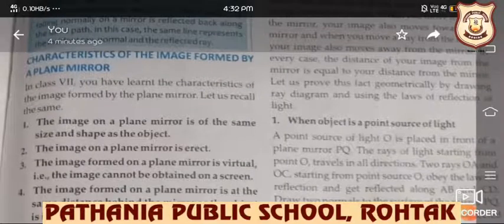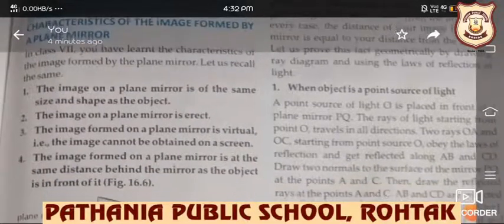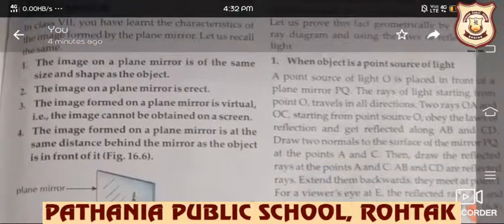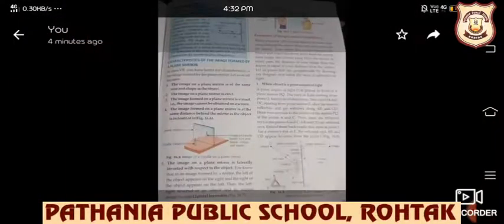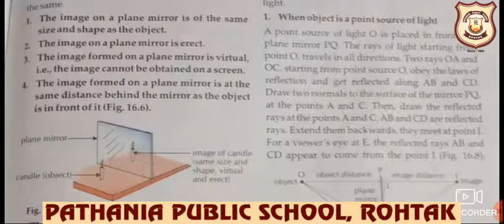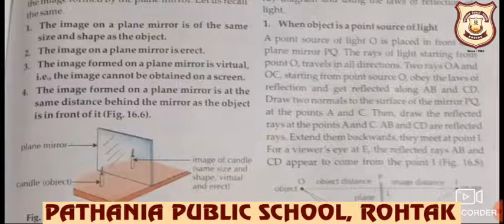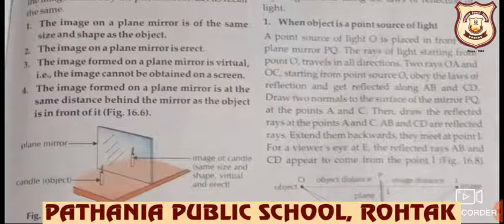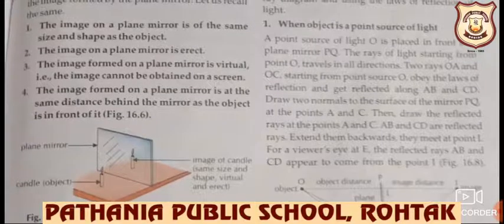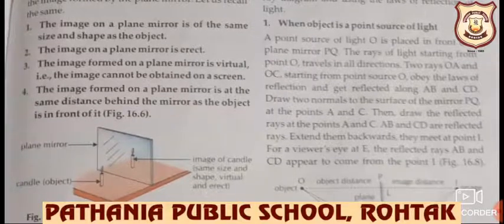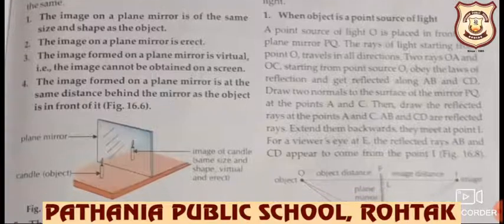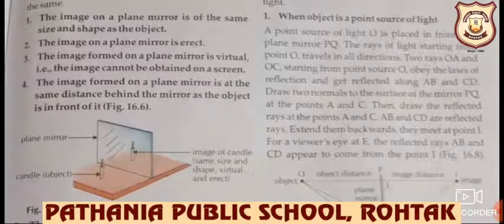Let's start discussing the characteristics of the image formed by a plane mirror. The image on a plane mirror is of the same size and shape as the object. You can take this as yourself when you are standing in front of a plane mirror. Your image in the mirror appears the same size as you are. So the image on a plane mirror is of the same shape and size as the object.